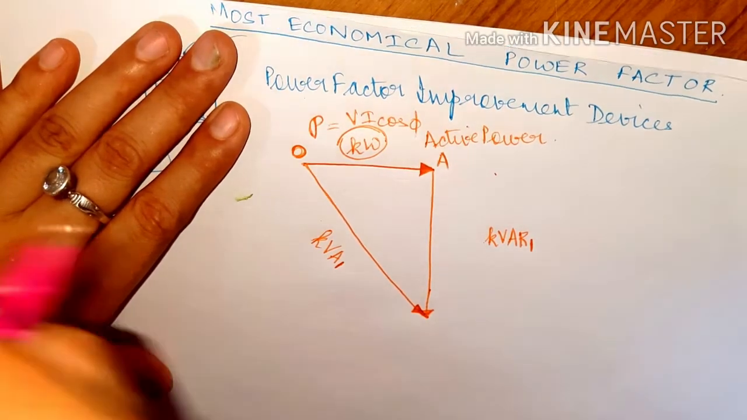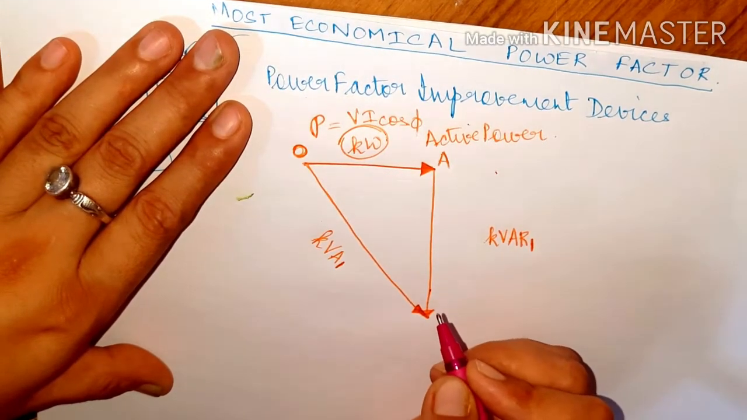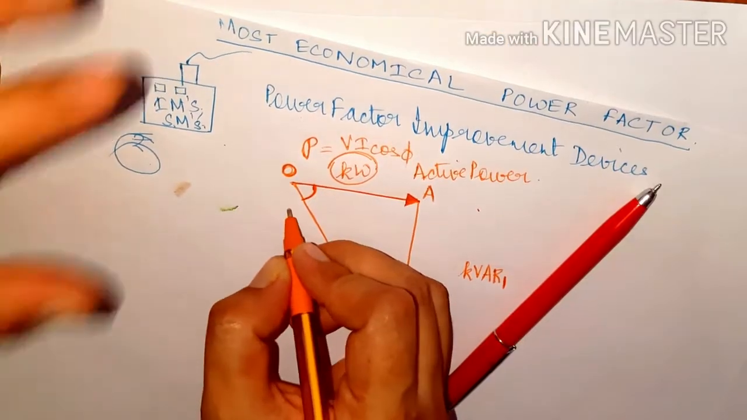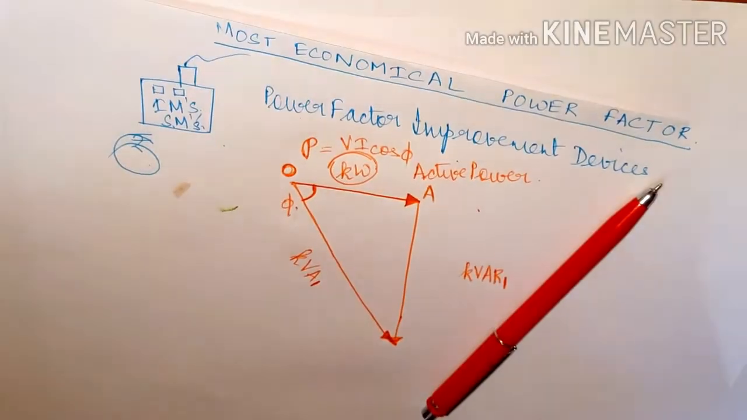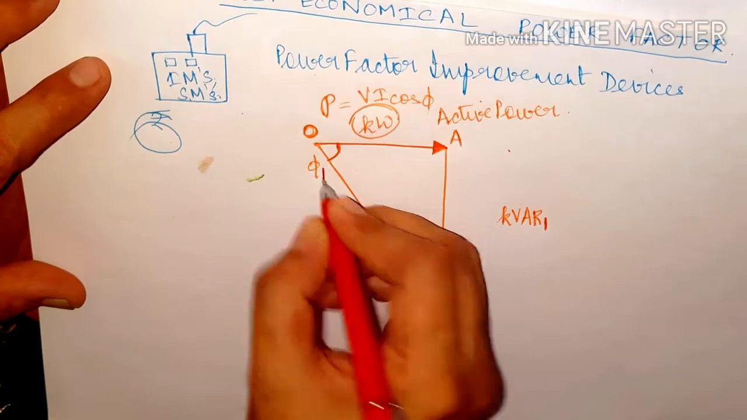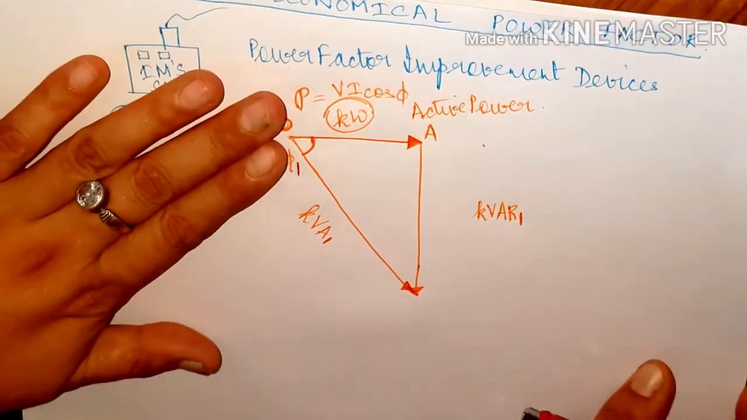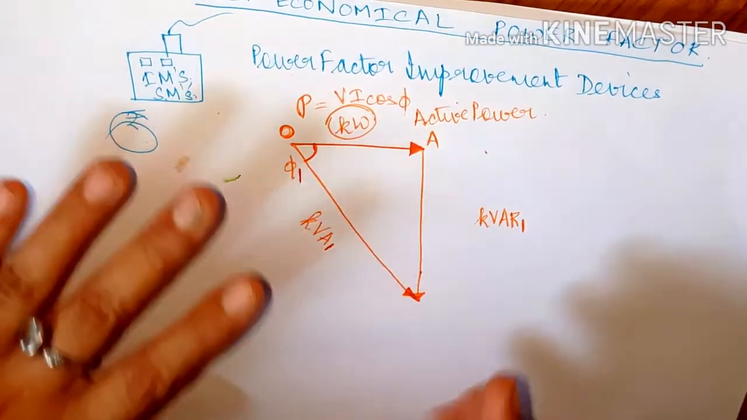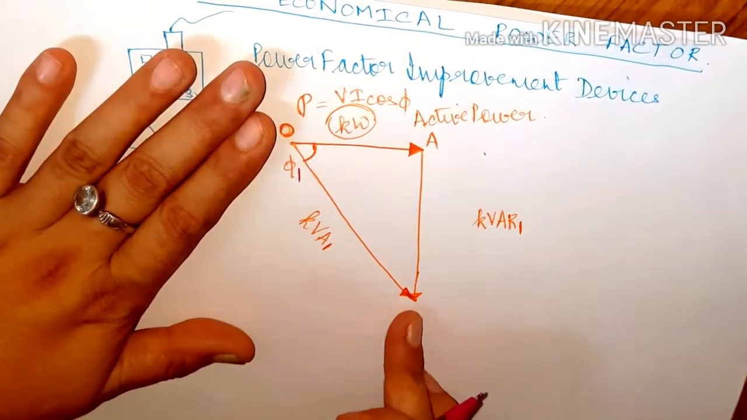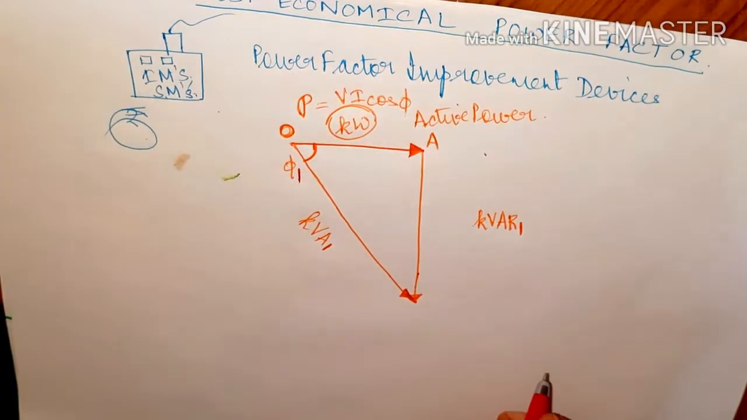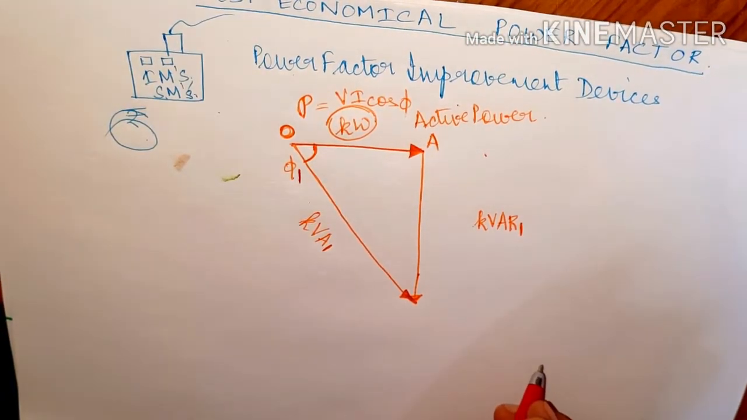One more thing is that my pen has been taken away. This is the first case, that is kVA 1, in orange. Now the next step is, say for example, this is the original case, the first case. This point was actually B. I wanted to mark it with orange, but I am unable to do so right now. It's okay, fine.